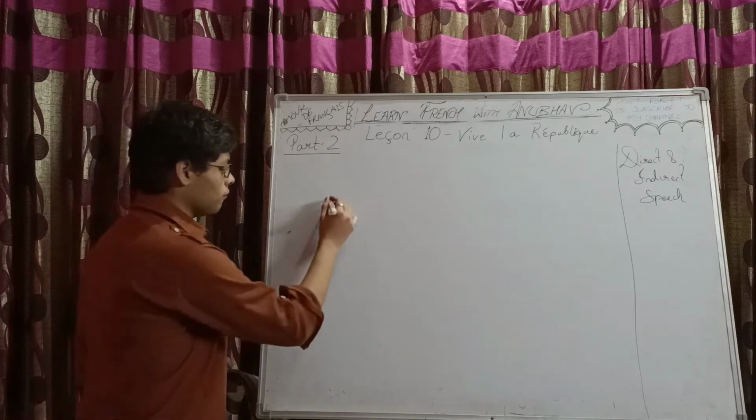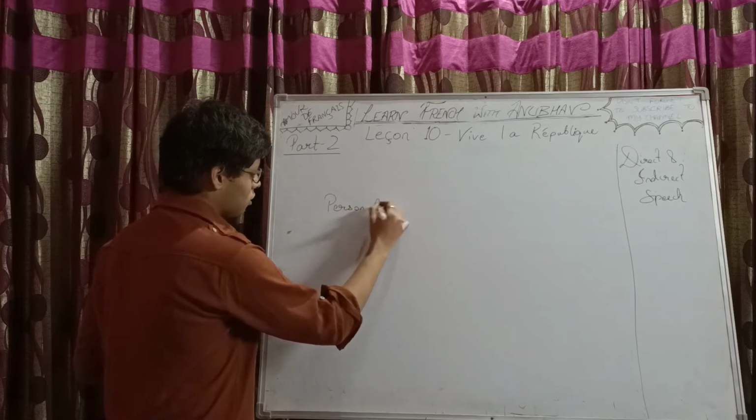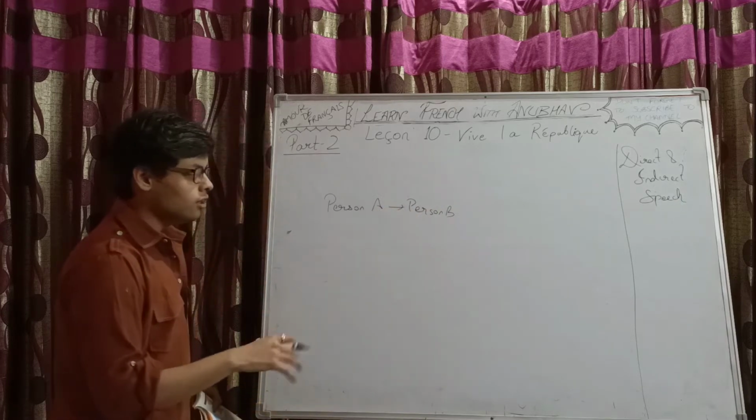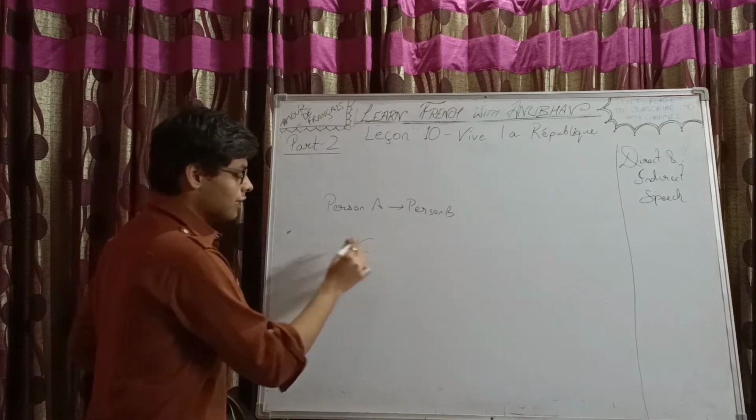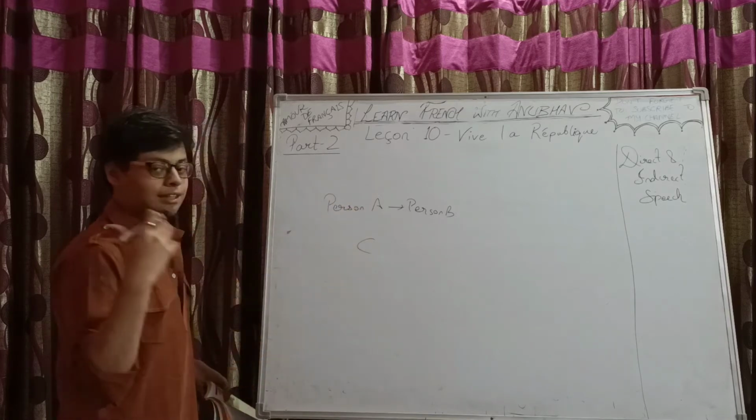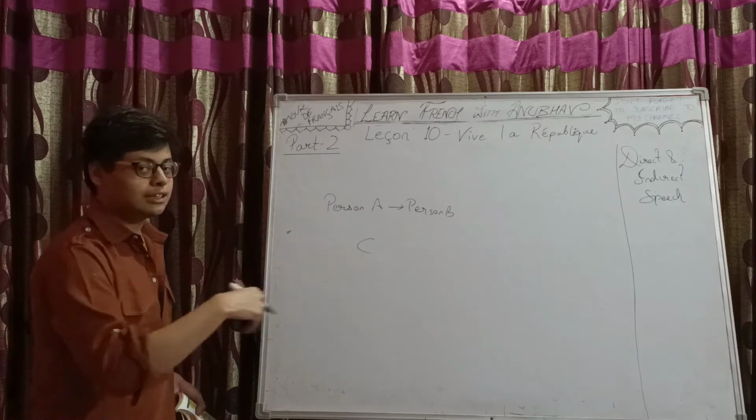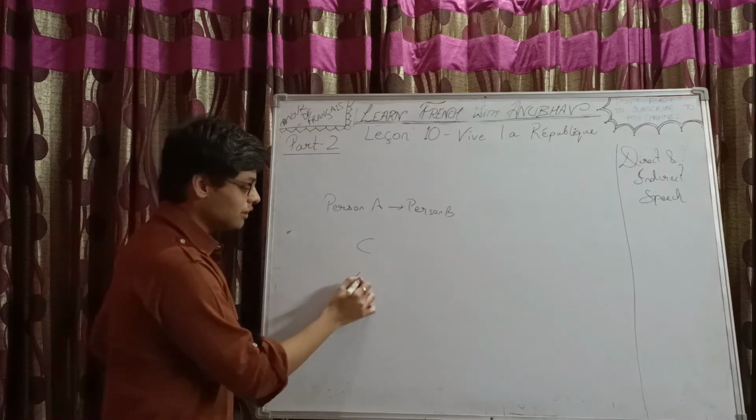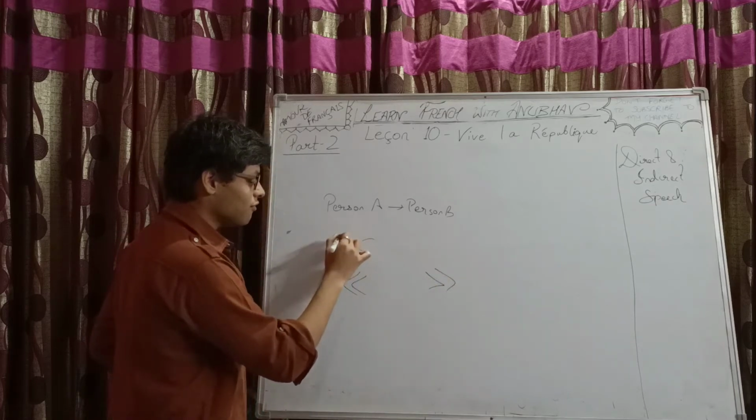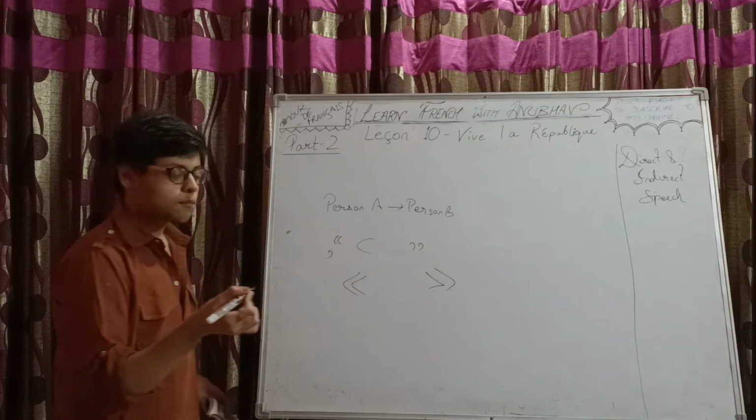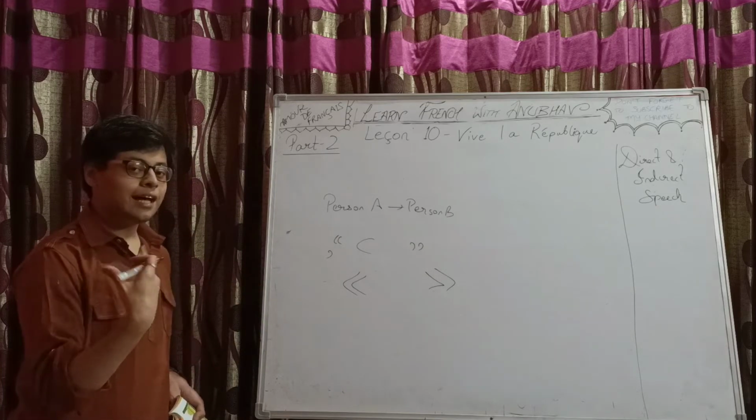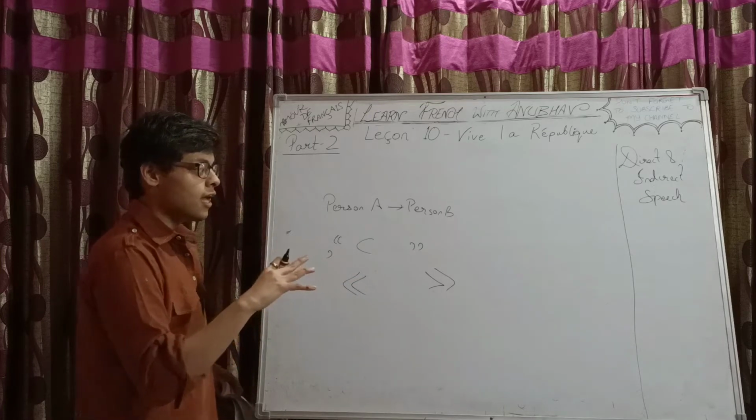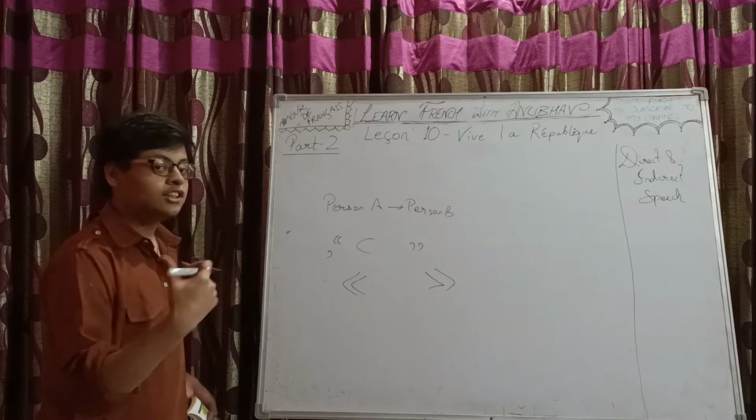For example, person A is speaking to person B. And the third person, C, is quoting person A's words the way he or she spoke. In direct speech, we use inverted commas. In French, we use guillemets like this, like in English we have double inverted commas. And now what is indirect speech? It is when C is quoting the words of A by bringing a change into it.